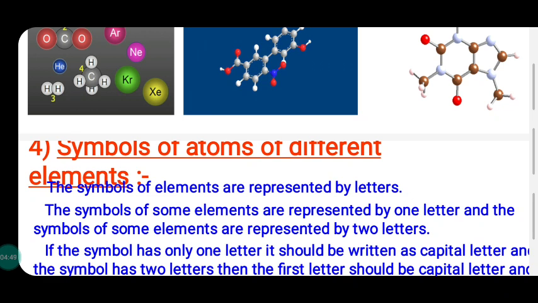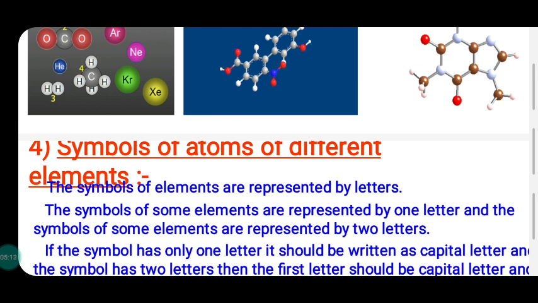And they are represented with the help of English letters, English alphabets. And there are simple tips, simple rules to be followed in selecting the symbols. Which are the simple rules to be followed? First of all, we will select symbols from their English name as capital.